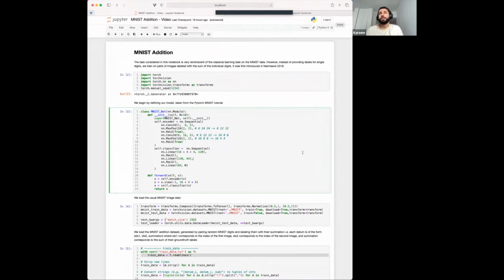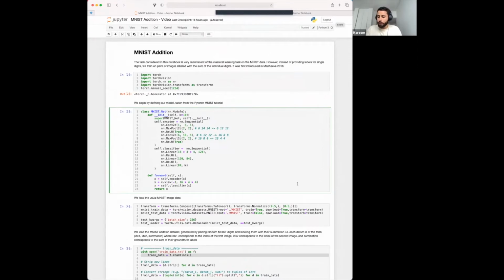The first use case is MNIST addition. And this task is very reminiscent of the classical learning task on MNIST. However, there's a slight twist. Instead of training on single digits and their labels, we train on pairs of digits and their summation as labels.